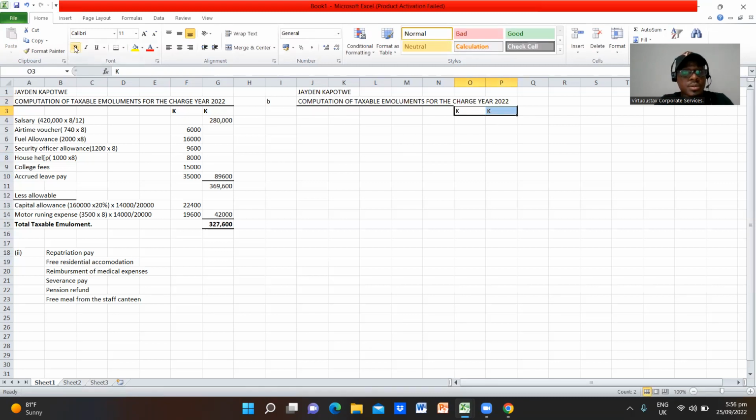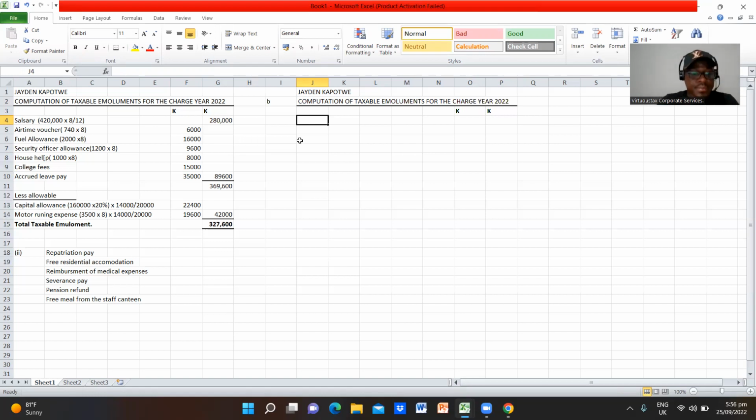All right, so let's do this. What was the taxable profit from farming? We should have been given the taxable profit from farming as 367,500 before capital allowances.